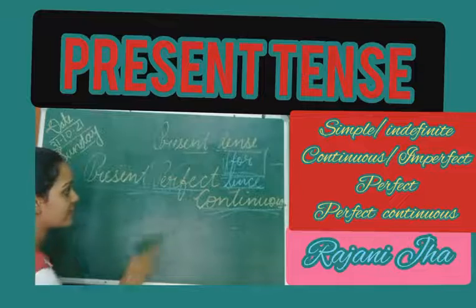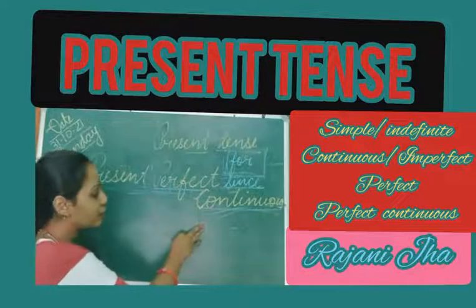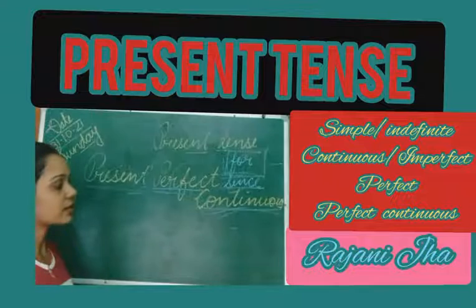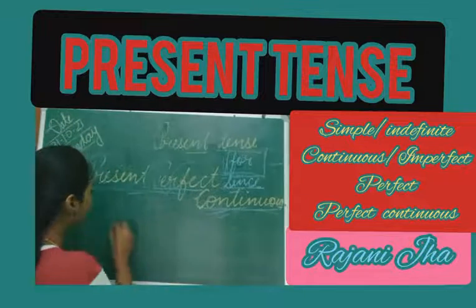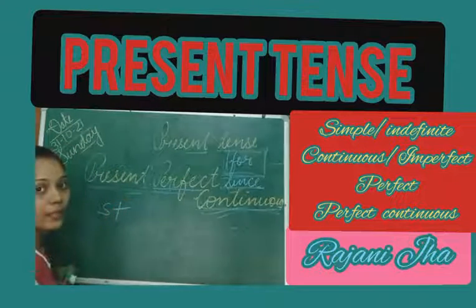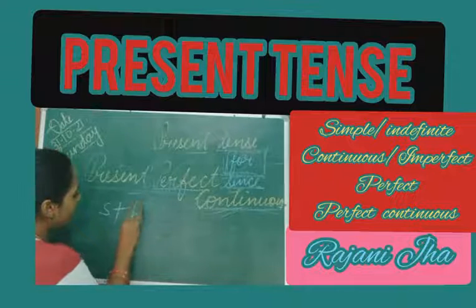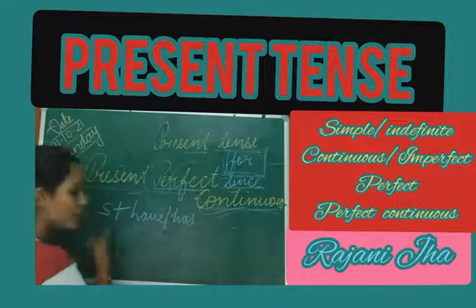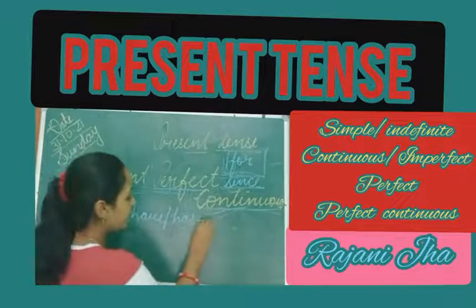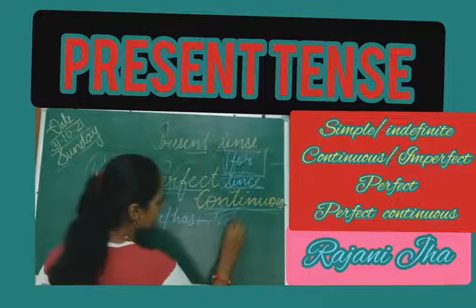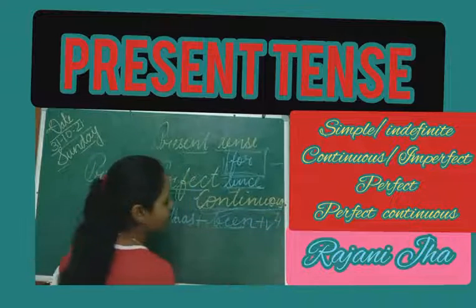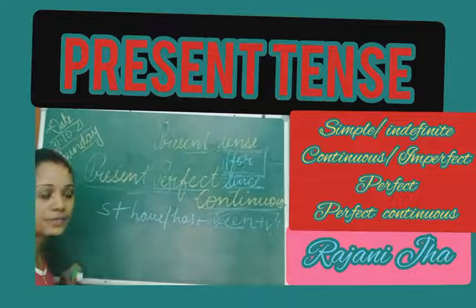Now, as I said, it has started in the past, it yet continues, and I don't know when it will stop. So the action is going on. So the structure of this is: subject, then we again have have or has according to the subject, and then we will use one more thing, that is been, and then we will use v4 verb with ing.